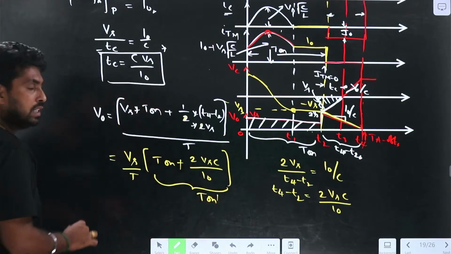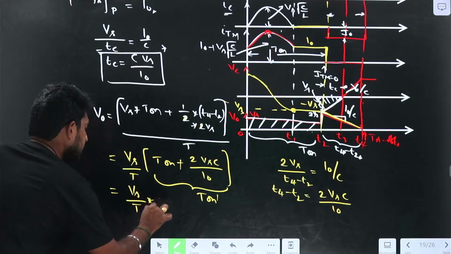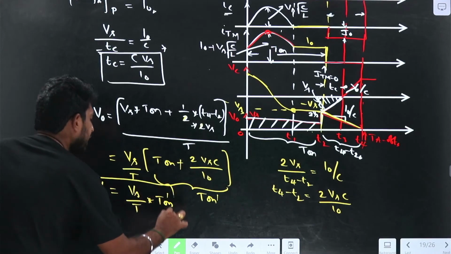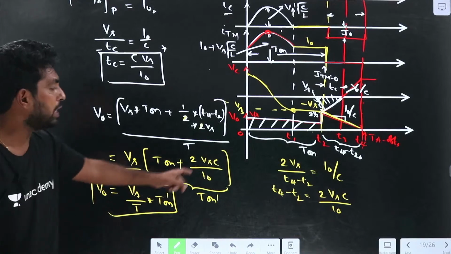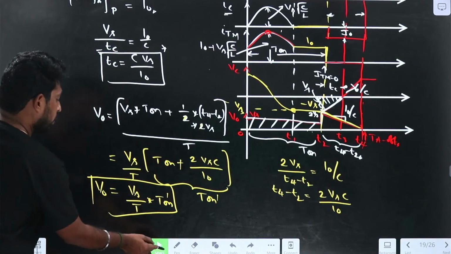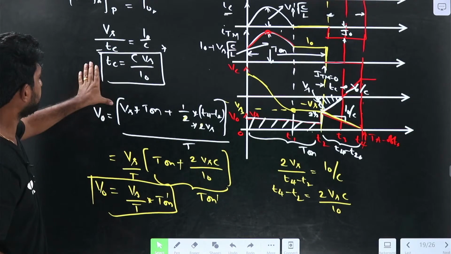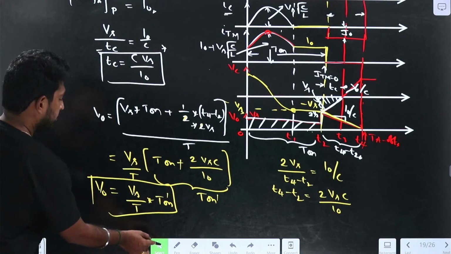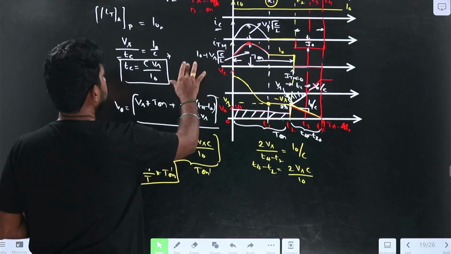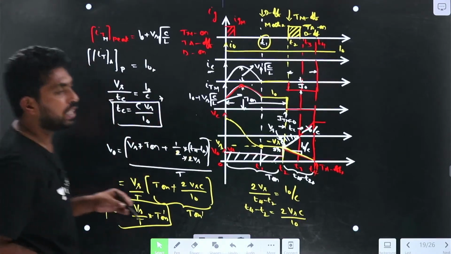So we can write V naught as Vs by T into T on dash, which is the expression for V naught, where T on dash equals T on plus 2C into Vs by I naught. This is how we will find the output voltage and the different parameters.